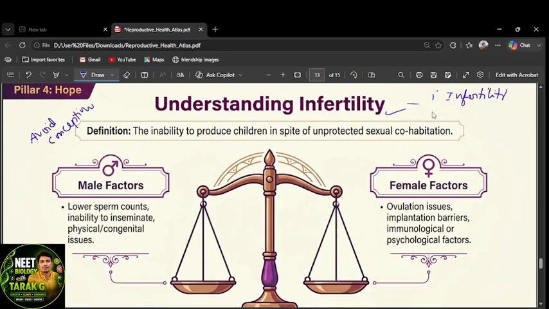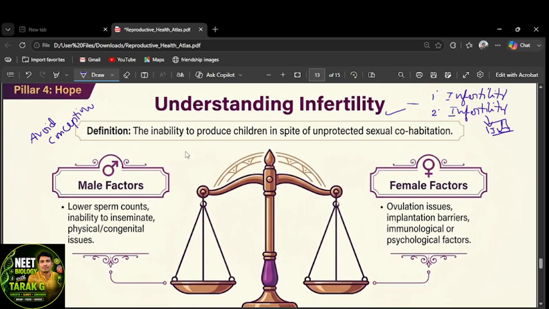The second one is secondary infertility, right? Primary infertility means what? They never conceive. But in secondary infertility, they have one child, but a second offspring won't come. One child only they have, but a second they don't have. There is no chance.